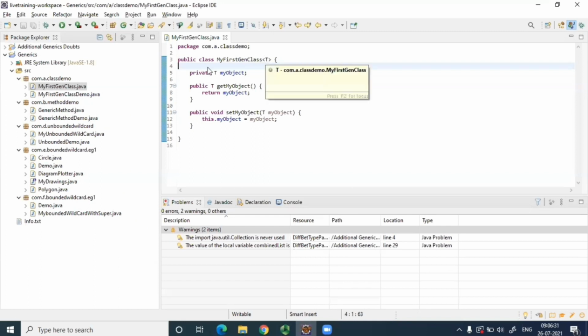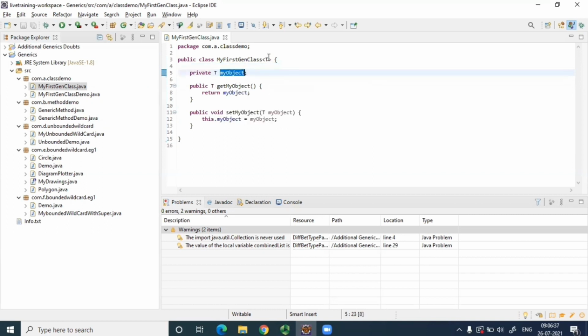Now, while instantiating this class, if we pass String over here, my object will be a String. And if we pass Integer over here, my object will be an Integer. So what's the limitation here? Can this be int, or does it have to be a wrapper type? Anyone? Don't refer to the code. Try to remember what you have studied. It should be a wrapper. Yes, it only accepts wrapper types, so you cannot use int. This is a key point to remember.